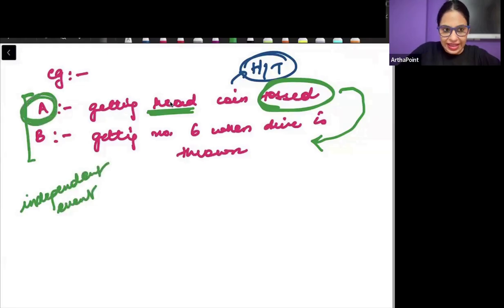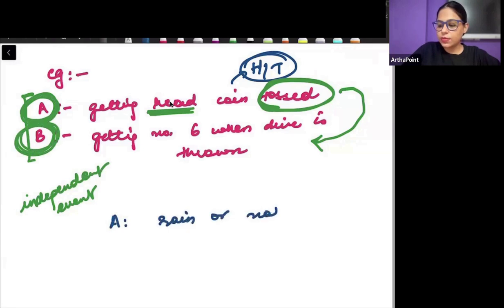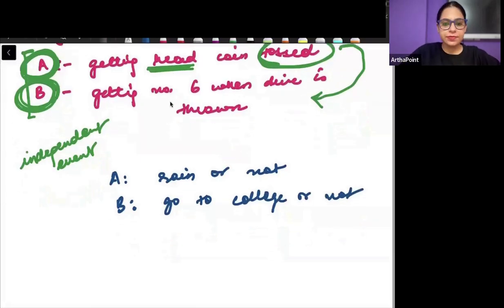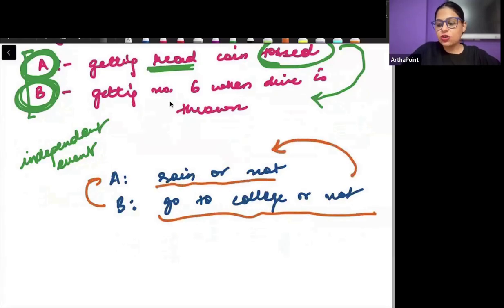Occurrence of event A is not affecting occurrence of event B. But suppose A is whether it will rain or not, and B is whether you will go to college or not. Then B is affected by A. Your going to college will be affected by whether it is raining or not. There can be some relation that if it rains, you will not go to college. So these can be dependent events.